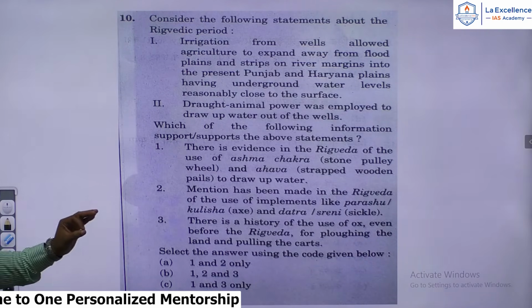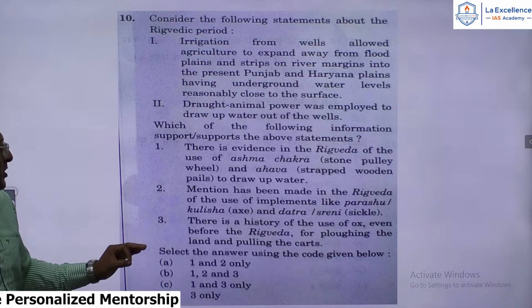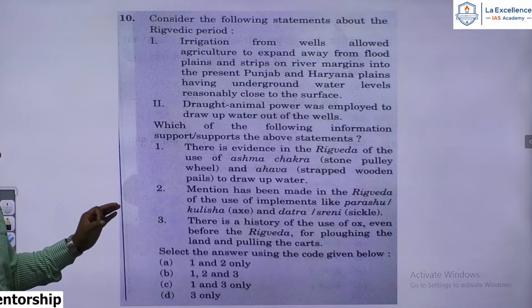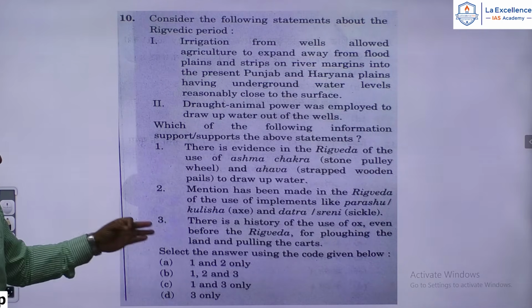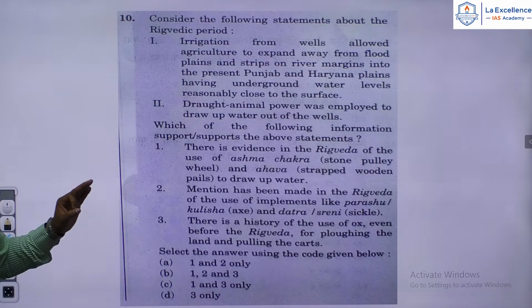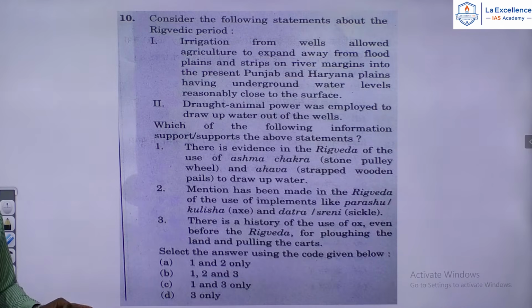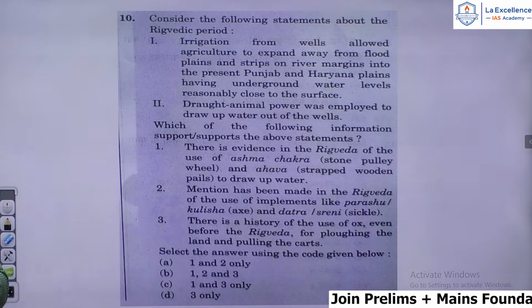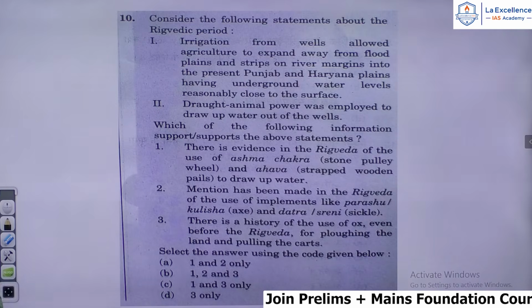Mention has been made in the Rig Veda of the use of implements like Parashu, oblique Kulisha or axe, and Datra or Shreni, sickle. There is a history of the use of ox even before the Rig Veda for plowing the land and pulling the carts. Now, during the Rig Vedic period, the main occupation of the Rig Vedic Aryans was pastoralism, animal husbandry, but agriculture was a supplementary activity. You all know that. And the Rig Veda mentions a few agricultural implements like Datra, sickle, Kulya, irrigation canals, etc.